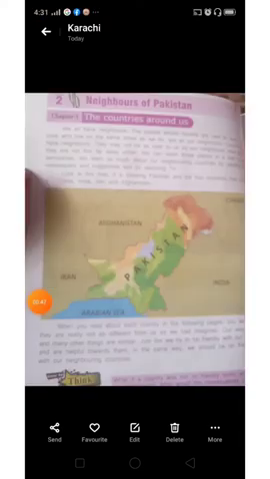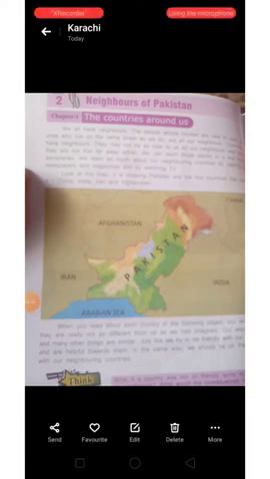Okay, let's take a quick review of the neighboring countries. As you can see in this map, we have 4 neighboring countries: Afghanistan, Iran, China and India, and we have a good relationship with them. And China is our best friend, Pakistan's best friend.